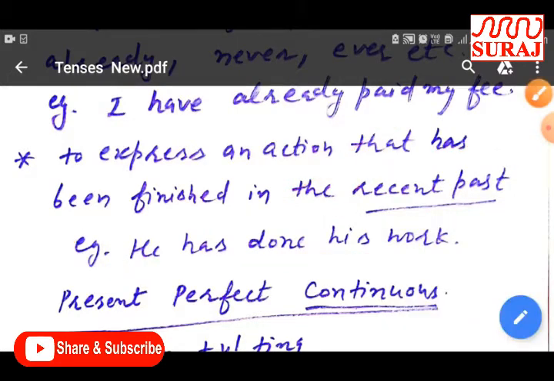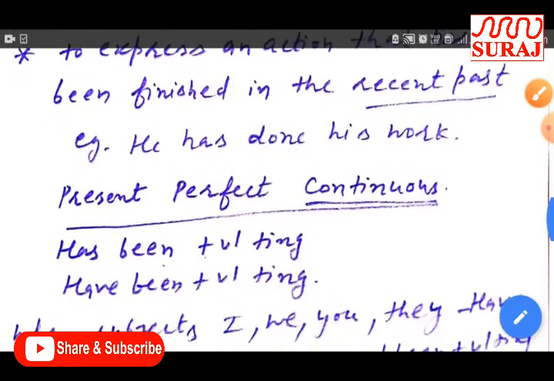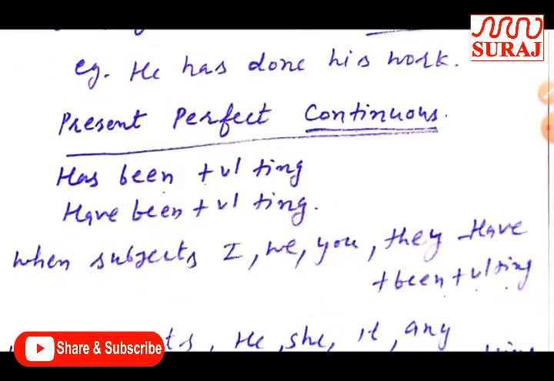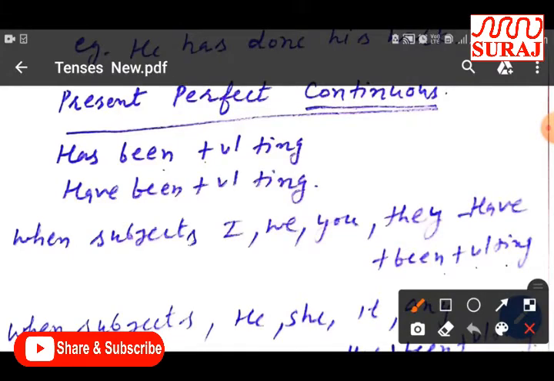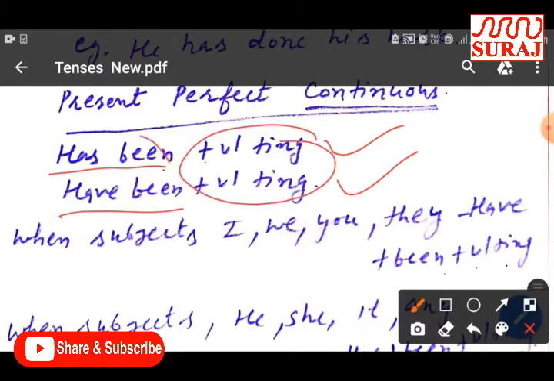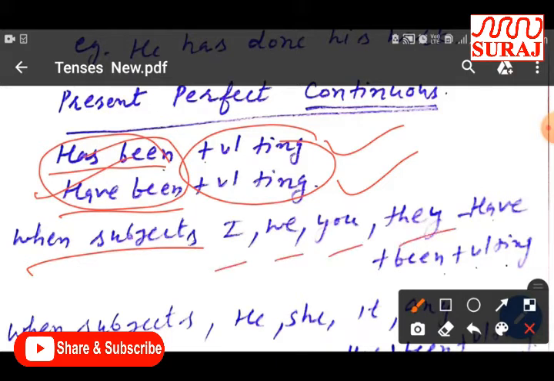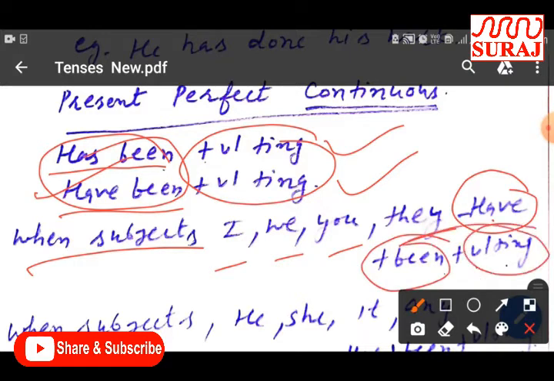After present perfect tense, now I am going to tell you about present perfect continuous. In present perfect continuous, has been plus first form plus ing, and have been plus first form plus ing are the helping verbs. When the subjects are I, we, you, they, we should use have been plus first form plus ing.